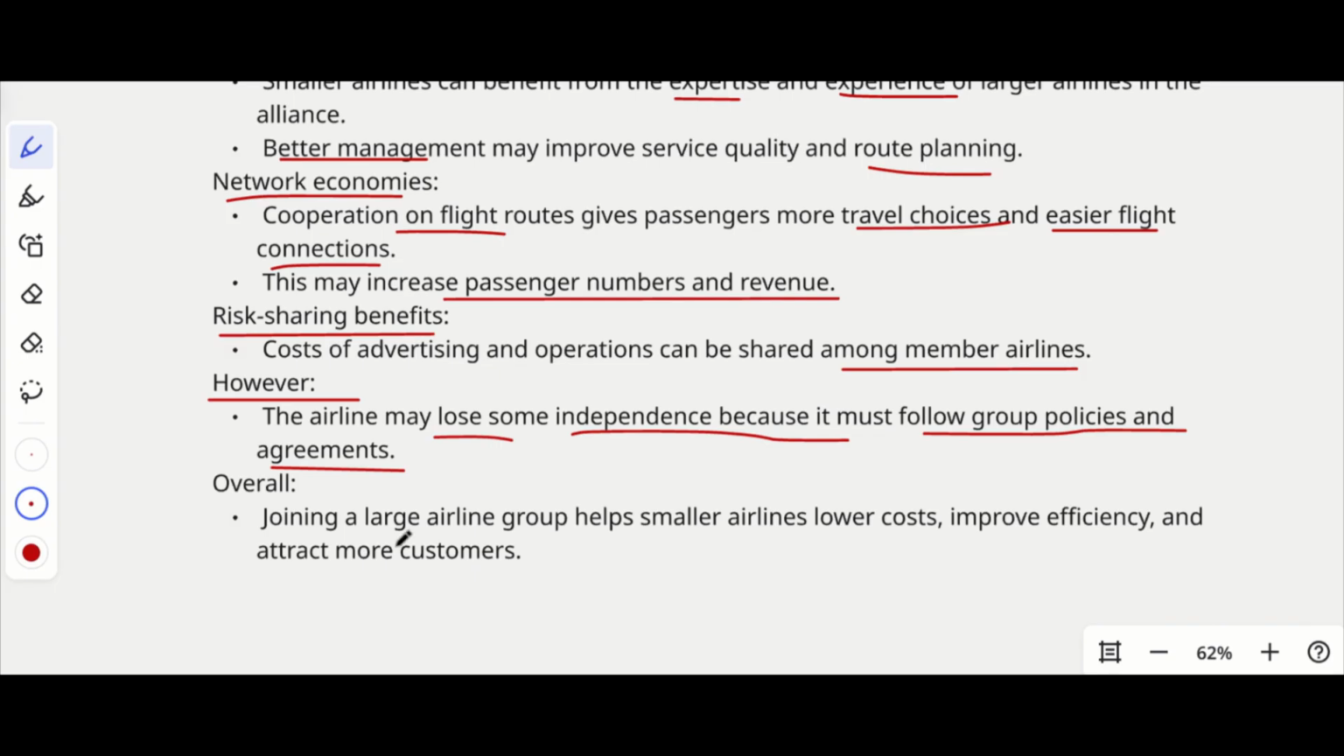And so overall, we can say that joining a large airline group helps smaller airlines to lower cost, improve efficiency, and attract more customers. Even though it has some negative points like this, overall it is providing more benefits than the risks or demerits. So you can mention that the benefits from joining SkyTeam might outweigh the disadvantages from the cooperation, right? So this is how you have to answer the question.